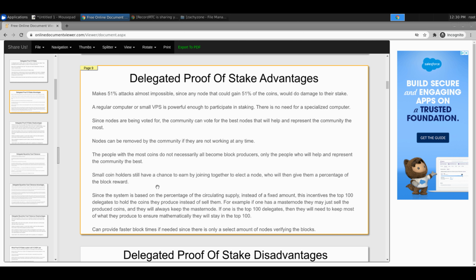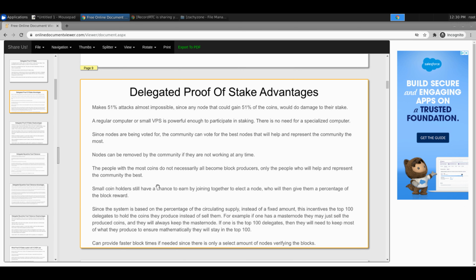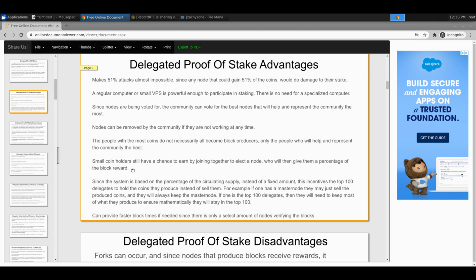So it gets really interesting here to me, because it's interesting to see what people will do. Essentially, if you already have a lot and you got voted in, it's going to be hard for you to just keep taking more X cash, because you probably might want to sell some. So it becomes interesting, because if you do that, then other people might gain on you, and you might go lower to the bottom or be ousted. So it'll be interesting to see how people play that one out.